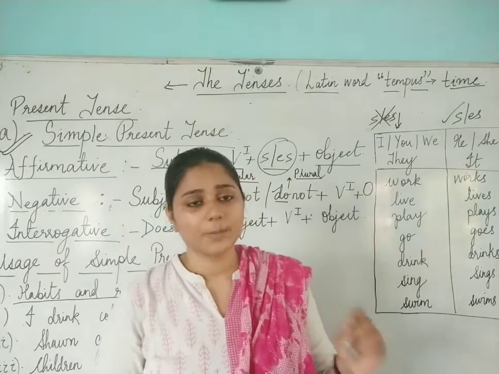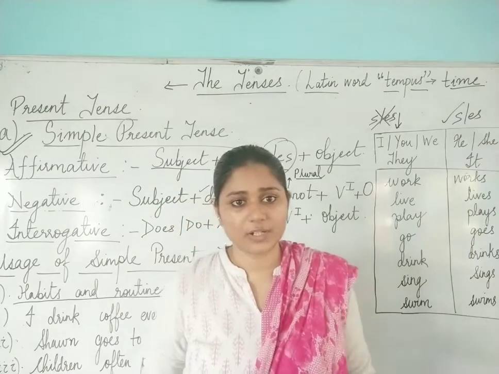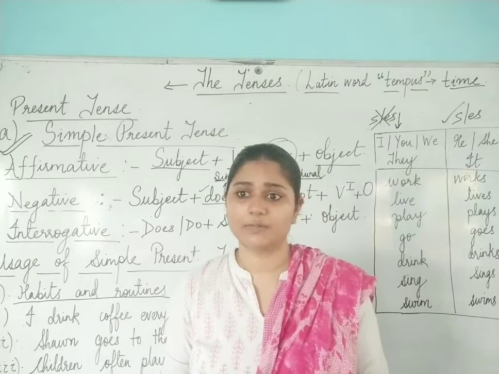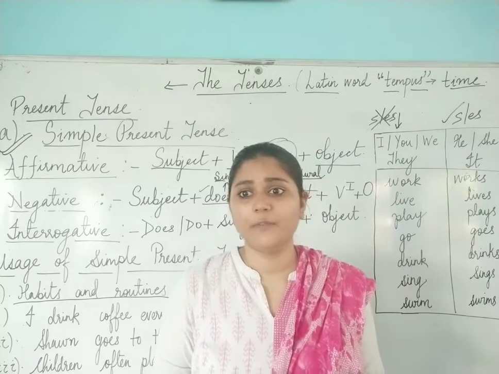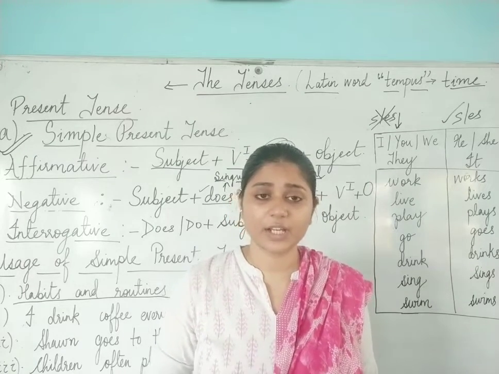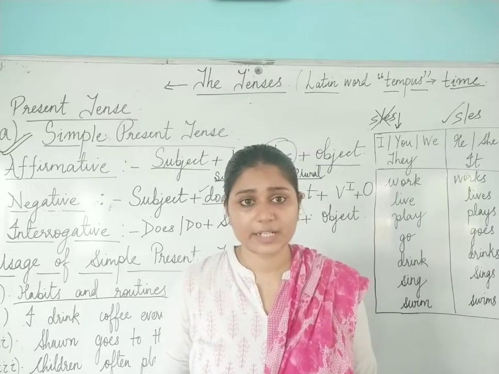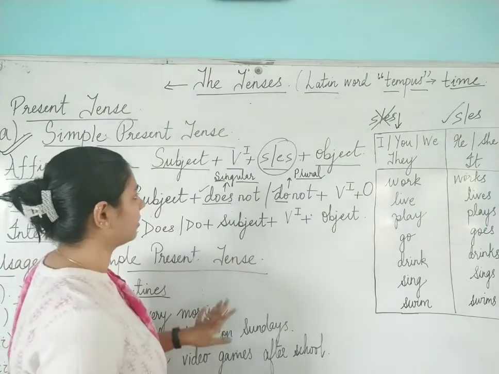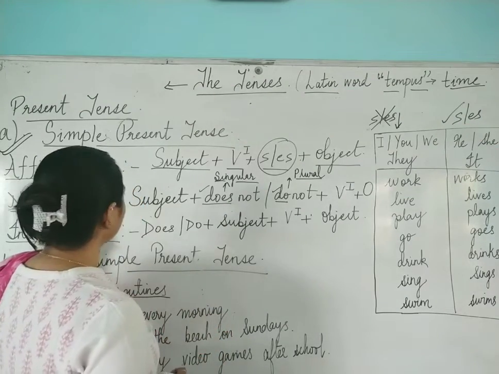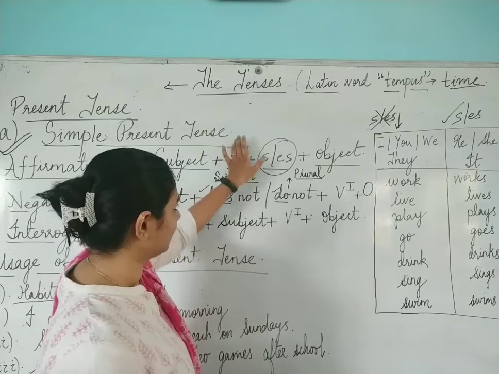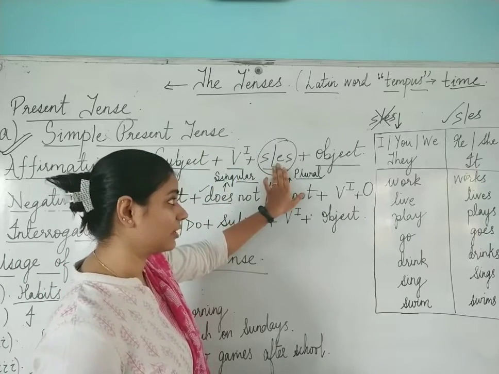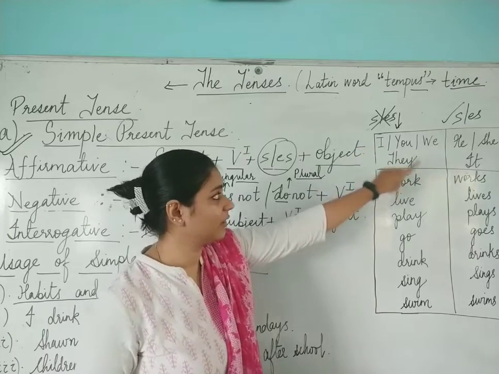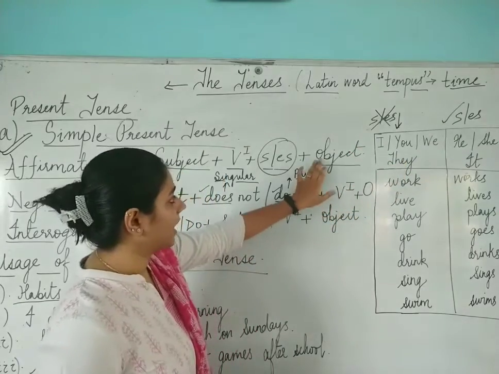I have told you minute things which students generally make mistakes in, whenever they are having a conversation or writing any sentence. I hope it is clear that with an affirmative sentence we use subject plus verb first form plus S or ES, plus object. When my subject is plural, we don't use S or ES. When my subject is singular, we have to use S or ES.